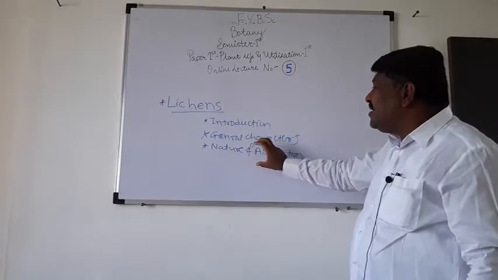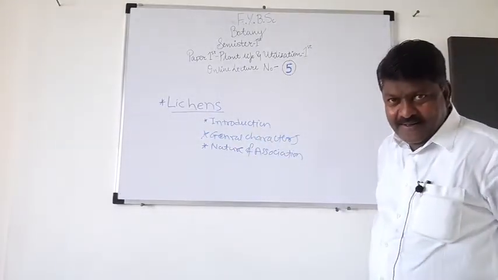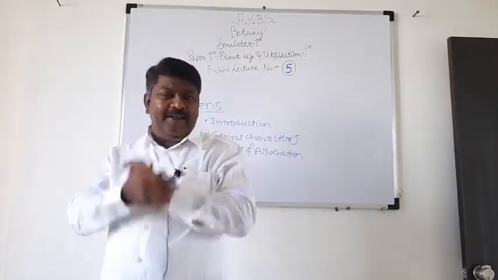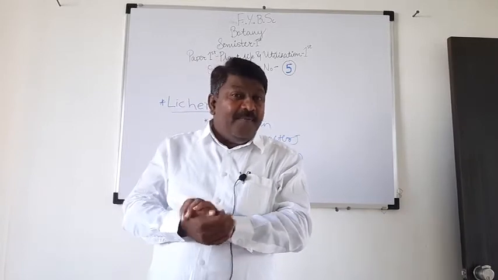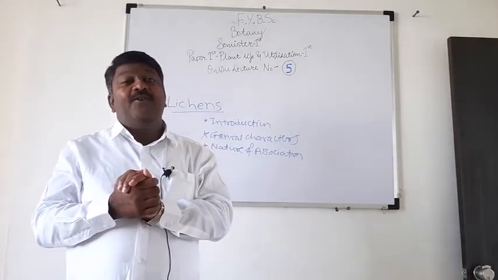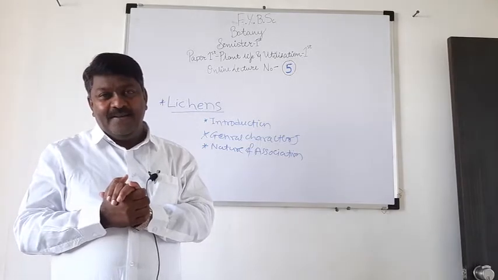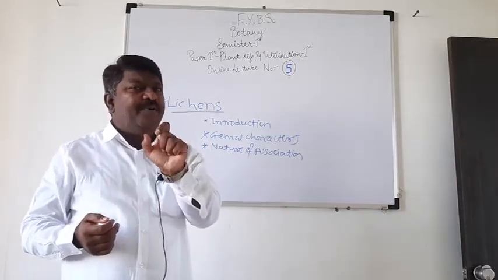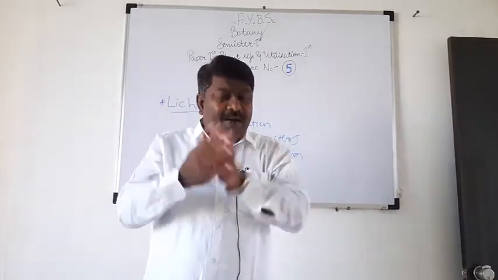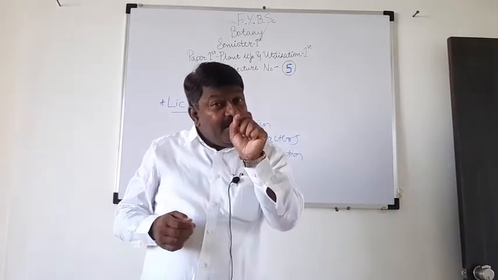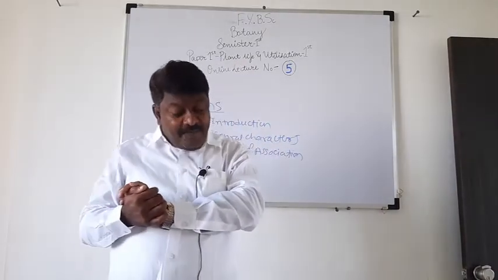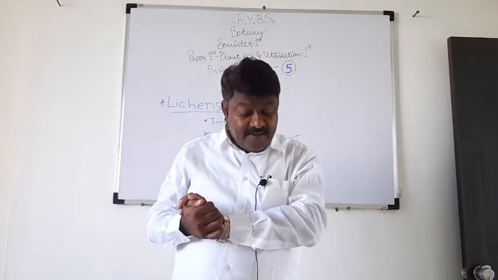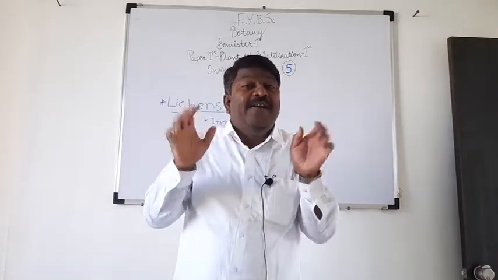Then we discuss the nature of association in lichen. We already studied that in lichen, the algal member and fungal member live together. And the majority of lichenologists believed that the association between the algal member and fungal member is symbiotic association, but the relationship between alga and fungus in the lichen thallus is still not understood clearly.